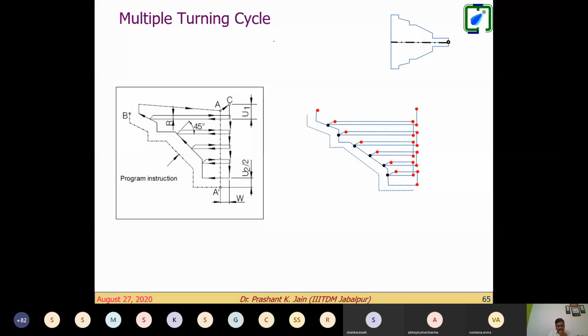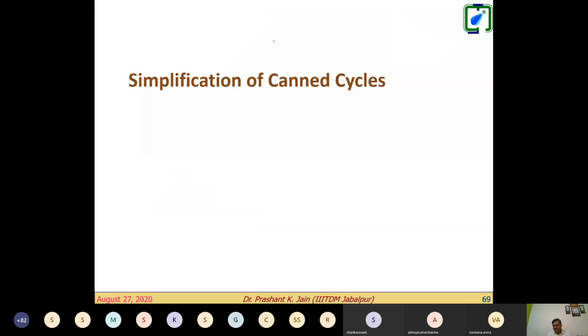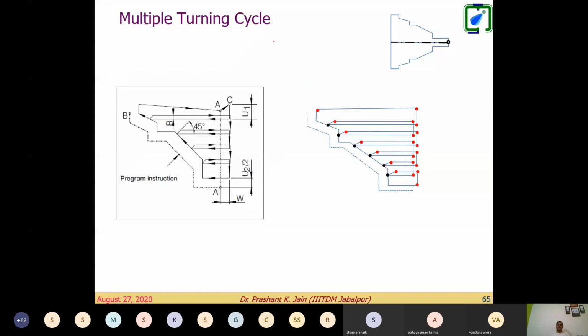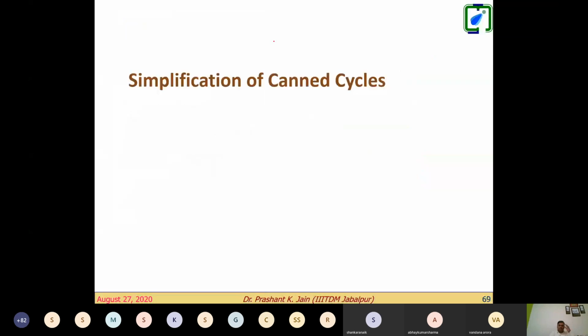Right? Now look at this. We observed that some of the machines in our lab have very low cost. Every machine does not have this facility for multiple turning cycle or facing cycle to be performed, right? So we need to simplify this canned cycle.